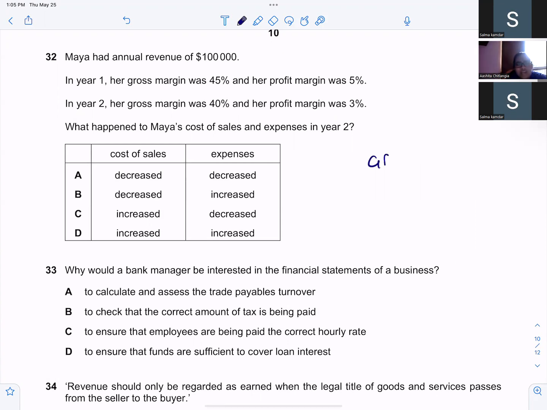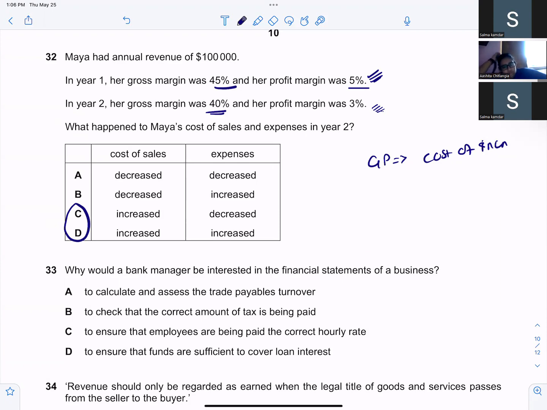Gross margin is reducing, which means that cost of sales has increased. Profit margin was 5%, and now it is 3%, so it's reducing.